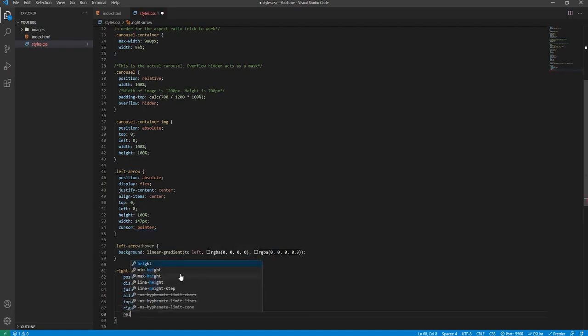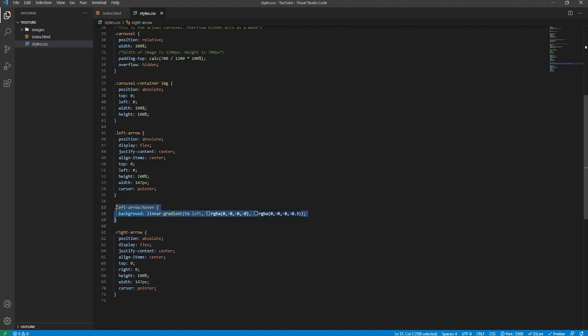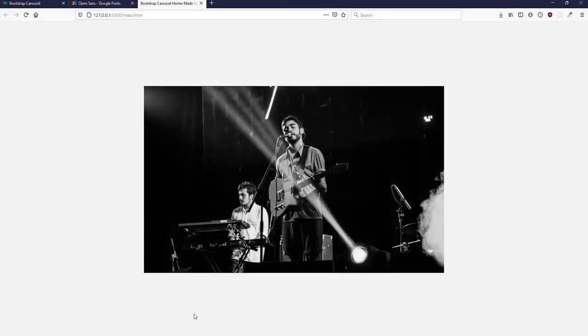Its height will be shared, so still 100%. Its width will be 147 pixels still, the only difference being that this is on the right of the carousel and not on the left. And its cursor will again be pointer, you want that to be uniform. And we'll actually just copy this, just because we want to save time. And we'll change it obviously to right arrow. And the only thing that will change is the direction. Instead of to left, we'll say to right. So it mirrors each other, so as you can see it's there.